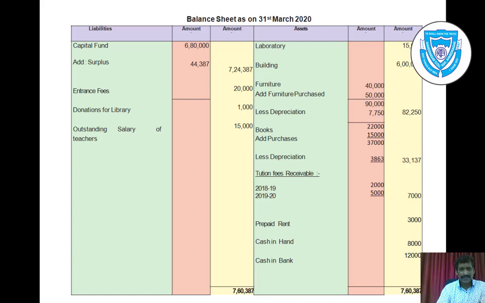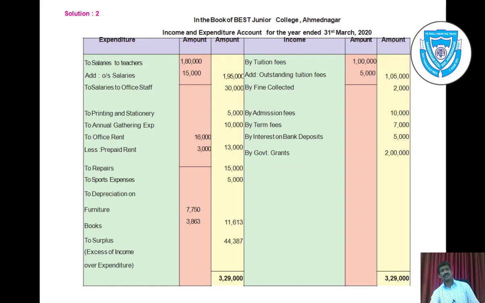So we can take a total of liability first. It is 7,60,387, and also we can take a total of the asset side, that is 7,60,387. The total is tallied on the liability side and asset side. So that means our balance sheet is correct, our accounts are correct, income and expenditure account is correct.